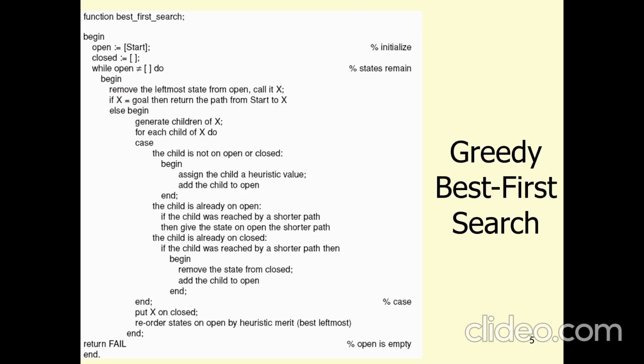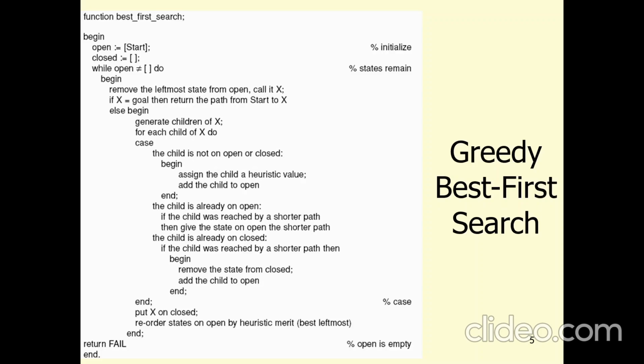Now let's understand the best first search algorithm. Let me explain the best first search algorithm in simpler words. Best first search algorithm expands nodes based on their heuristic value, that is h of n. It maintains two lists, that is the open and closed list.